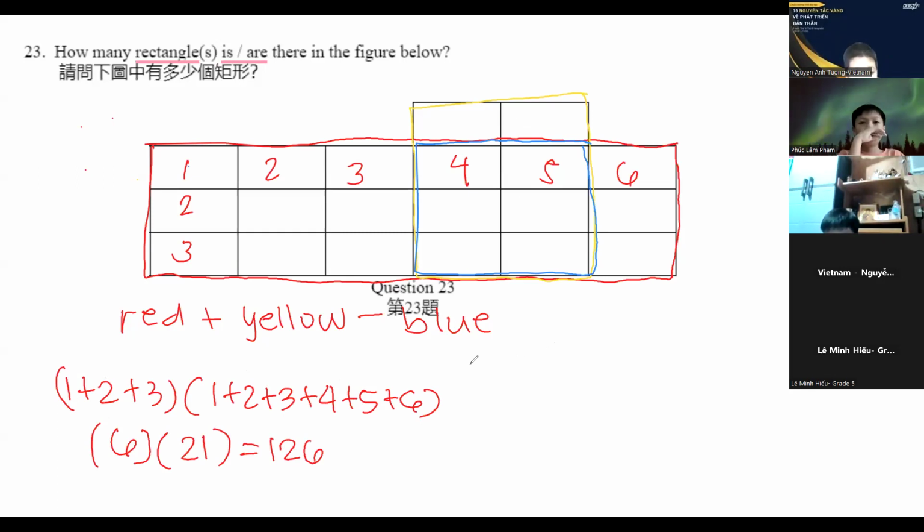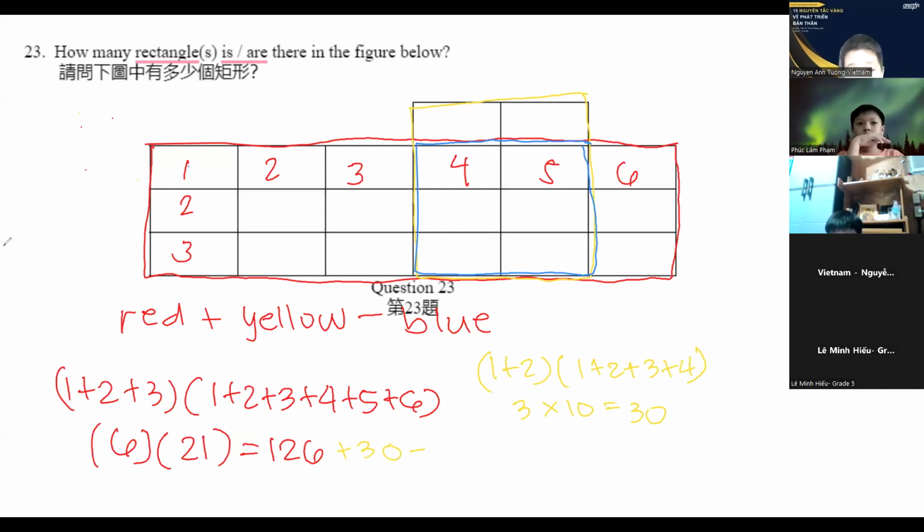So that is yellow, I'm going to change the color of my pen so it's a bit less confusing. Yellow is equal to 1 plus 2 times 1 plus 2 plus 3 plus 4. And that is 3 times 10, and that is equal to 30.